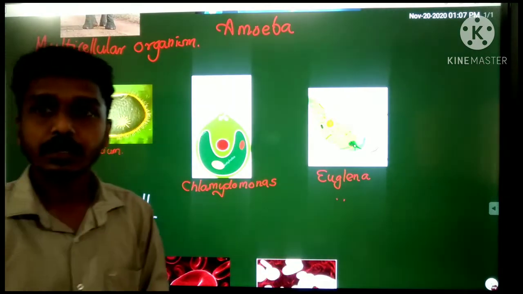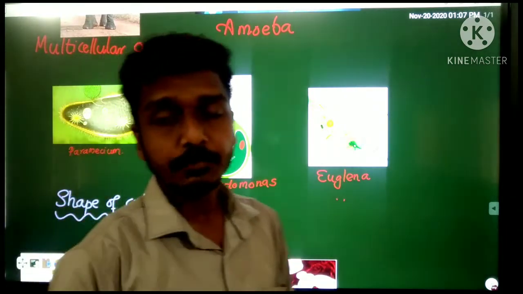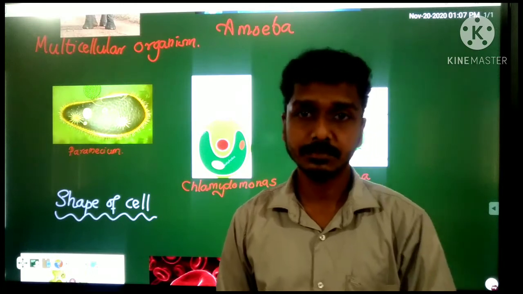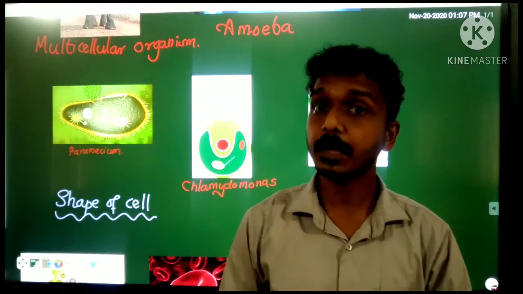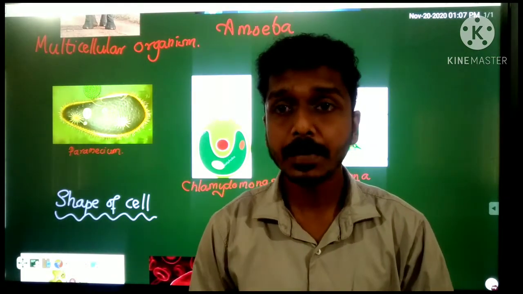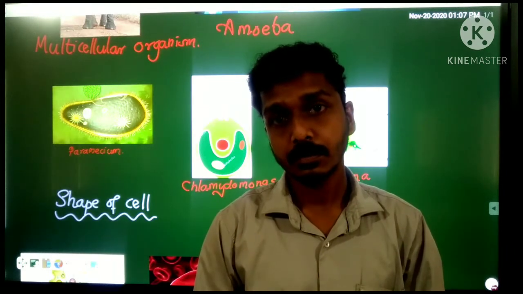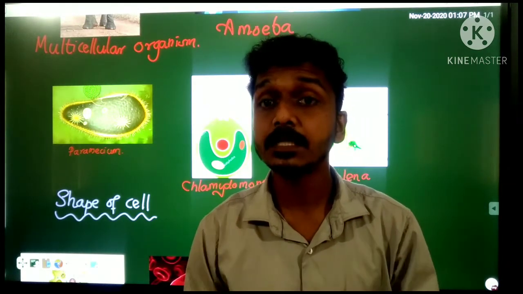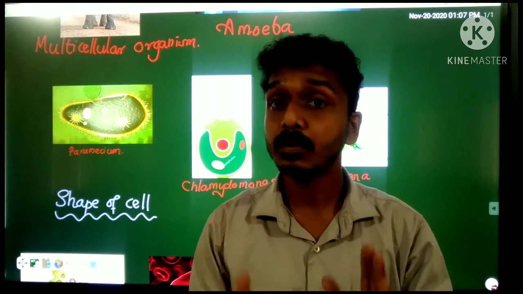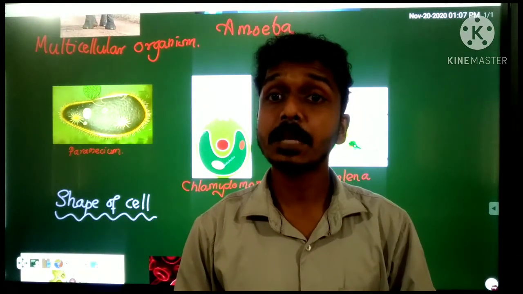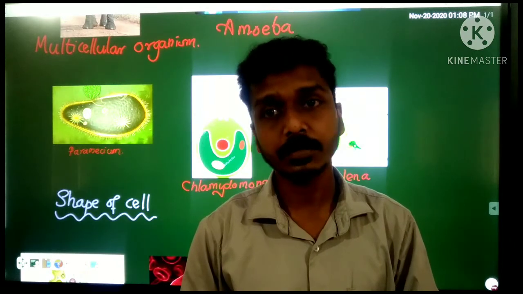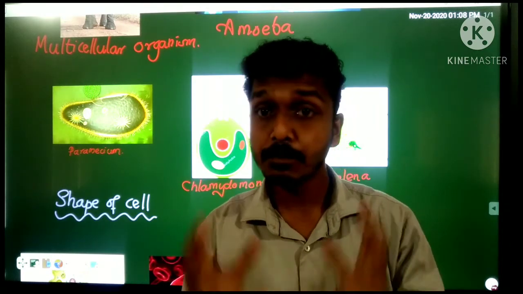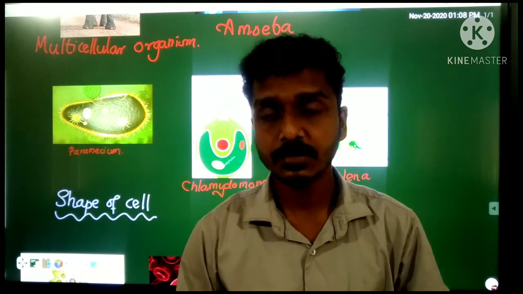Now look here. We know that organisms are made up of cells. Each organism has different types of cells in their body. Accordingly, the shape of the cells is also different.